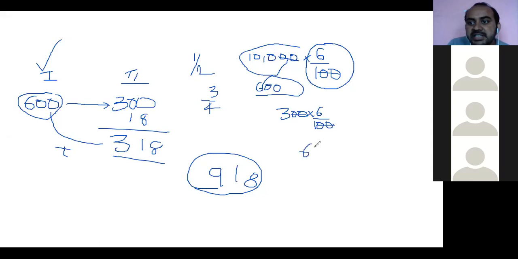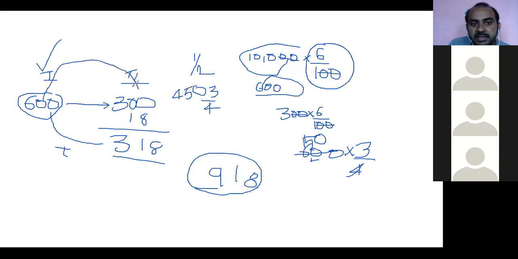For example, 600 is there. 600 into 3/4, how much will you get? 4 ones are 4, remains 2, 4 fives are 20, 150. 3 fives are 150, 2 fives are 300. 300 plus 150, that is 450. So you have to copy 450 here, according to your time. Here in this particular problem there is a half year, 1.5. For 1 year this much, for a half year half of the amount, that is 300 here.